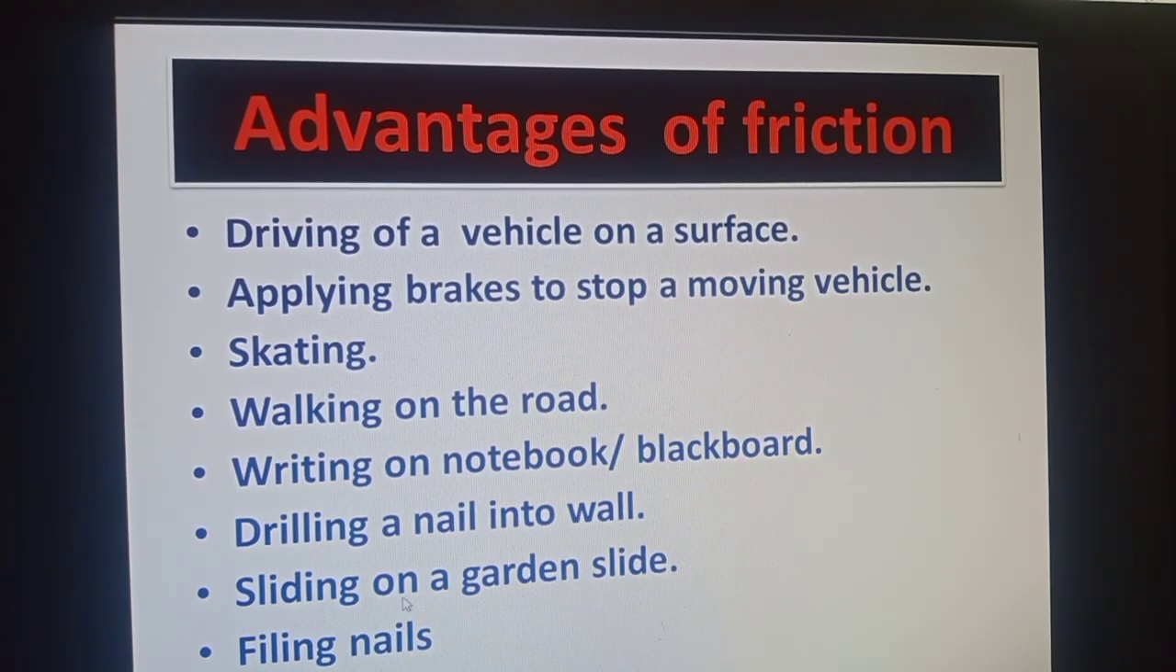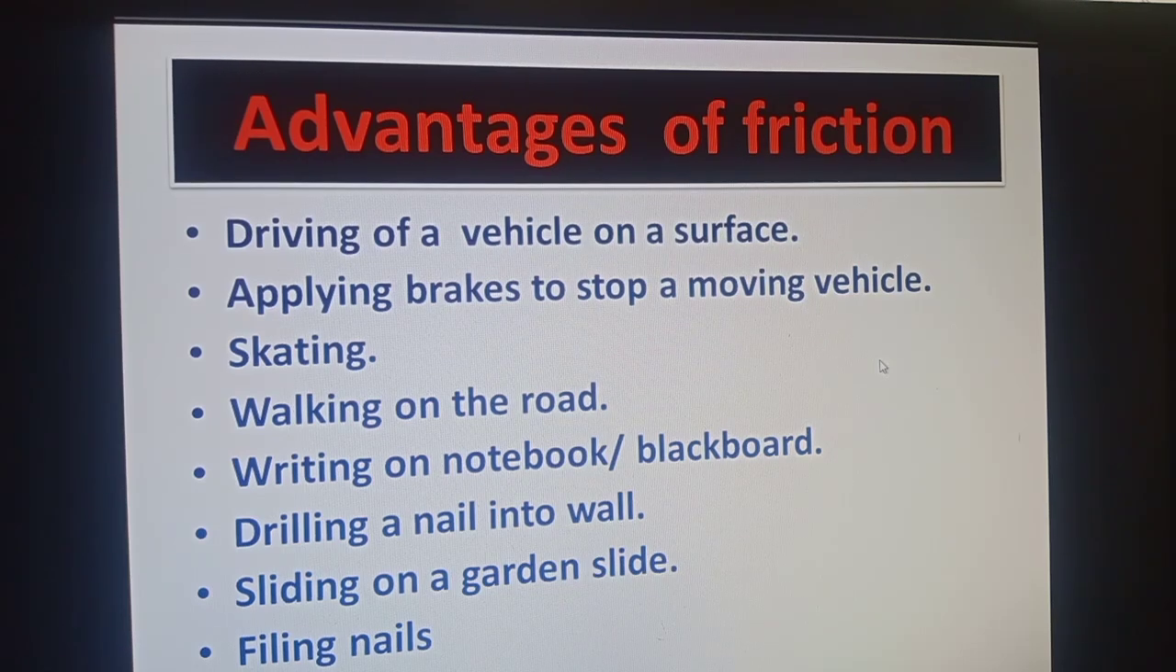Similarly, sliding on a garden slide is also due to friction. Filing nails: when you round your nails using a file, friction is used for this purpose. So these are the advantages of friction. We say that friction is good.